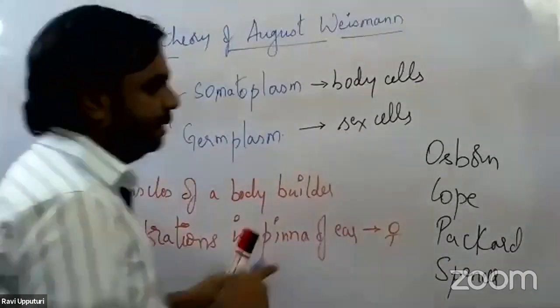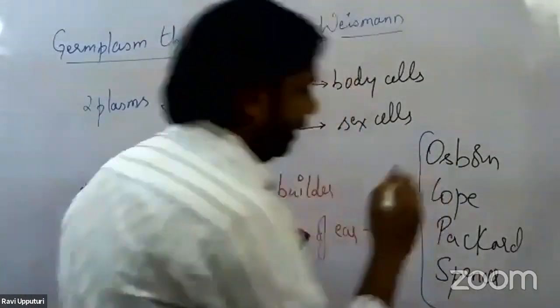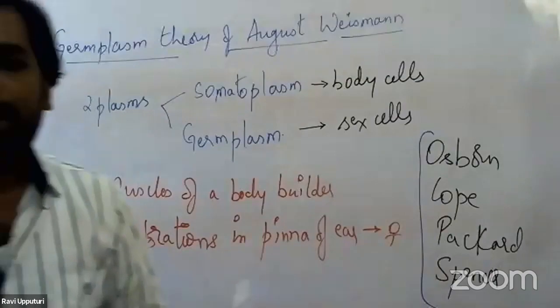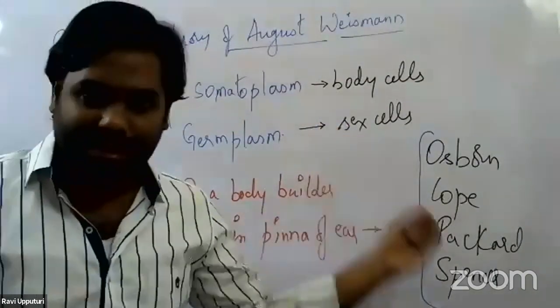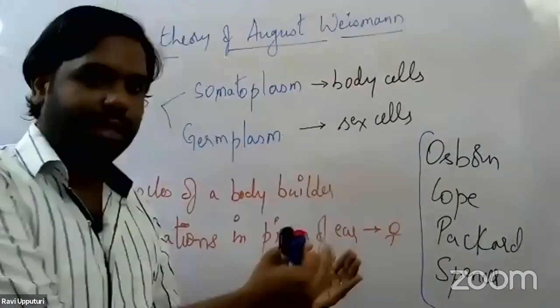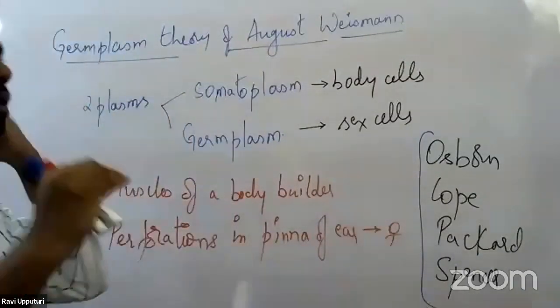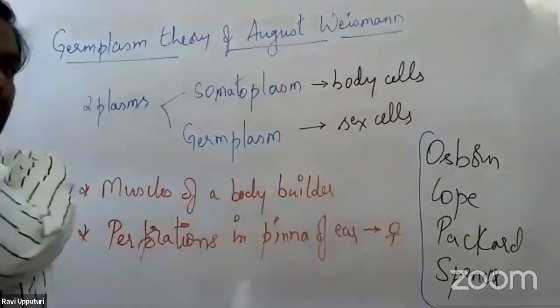Now, what these scientists started talking about is, if there are some sort of changes in the somatic cells, all organisms are subjected to some sort of variations.